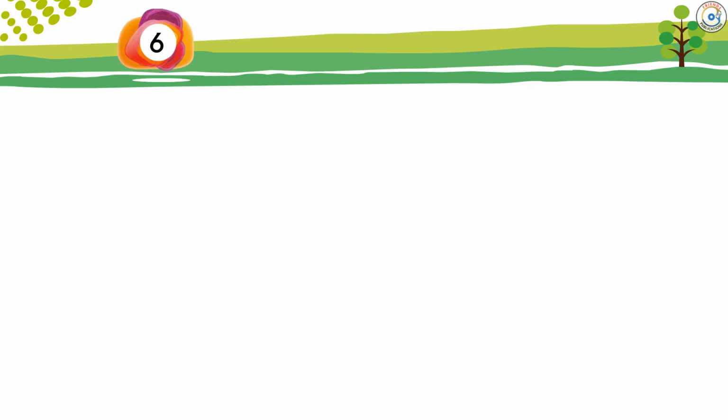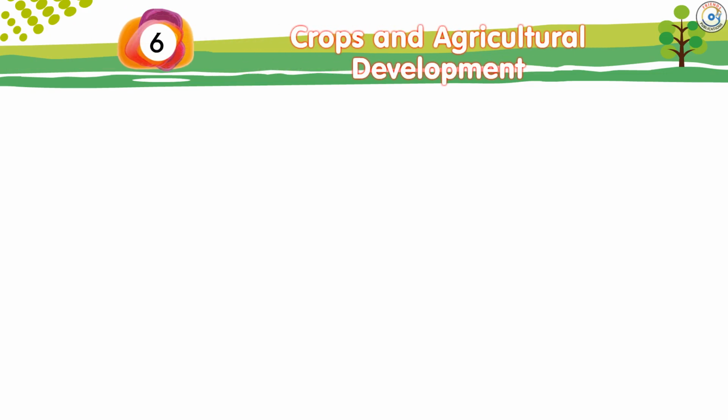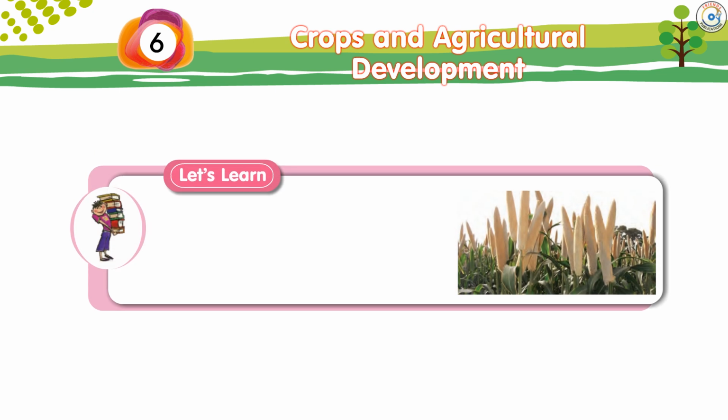Chapter 6: Crops and Agricultural Development. Let's learn: crops, cereals, pulses, oilseed, fibers, beverages.